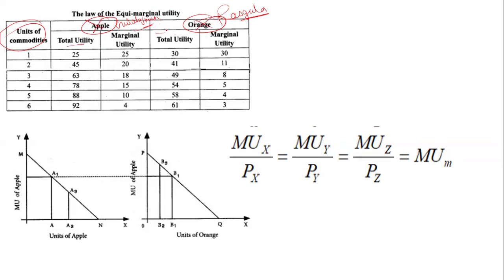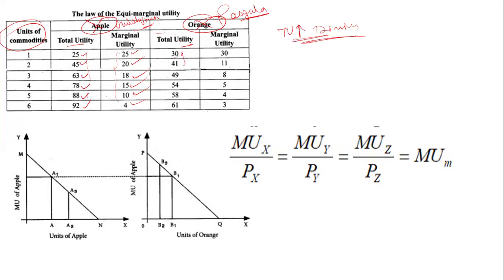What is the total utility of the gulab jamun and what is the total utility of the rasgulla? The total utility is 25, 45, 63, 78, 88 and 92. It is increasing. What about the marginal utility? The marginal utility is first 25, then 20, 18, 15, 10, and then 4. So the total utility is increasing, but at a diminishing rate. This is a feature of marginal utility. Now, what about the rasgulla?